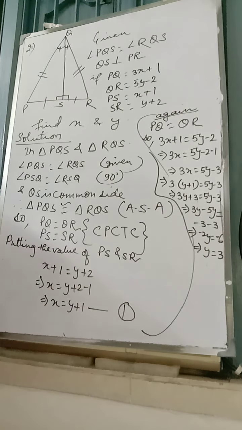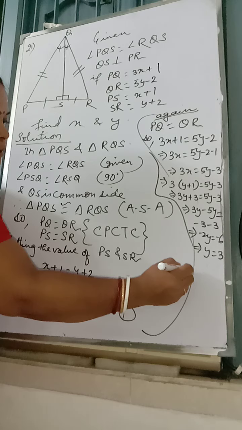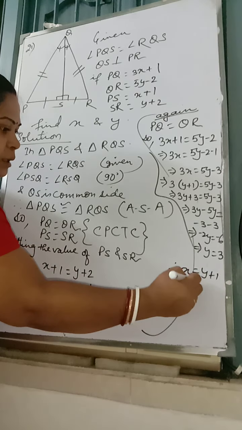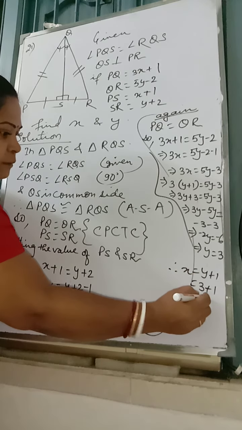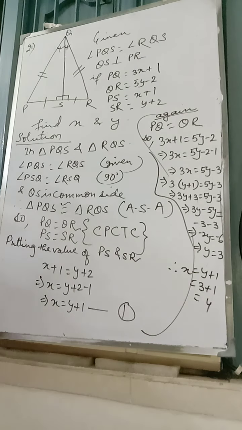If y is equal to 3, x is equal to y plus 1, or 3 plus 1, 4. So the value of x is 4, value of y is 3. Is it?